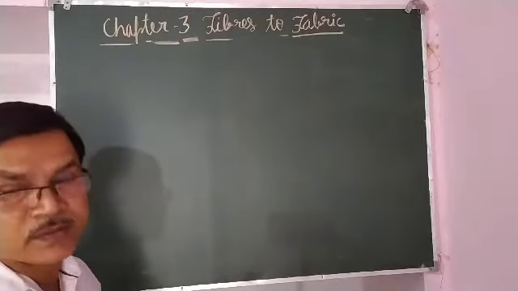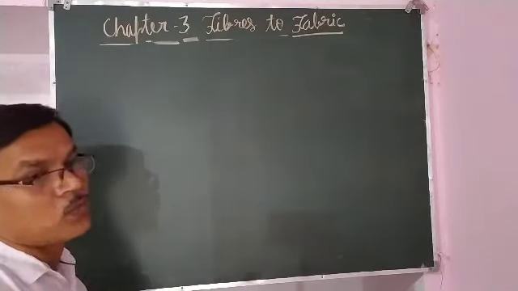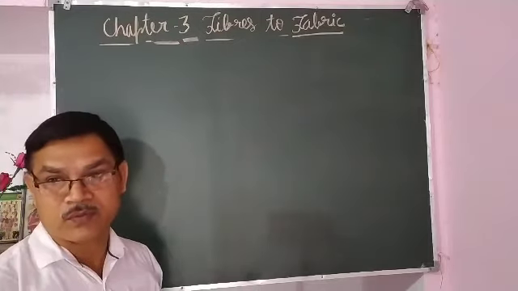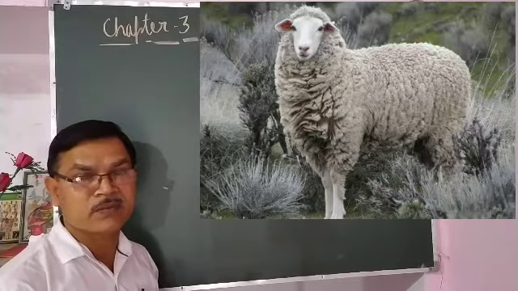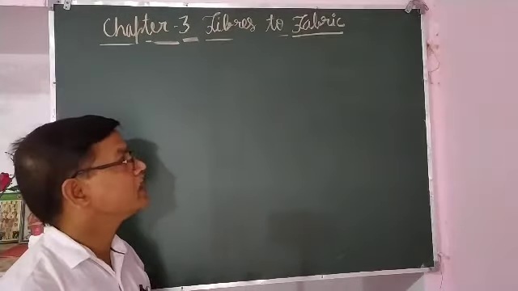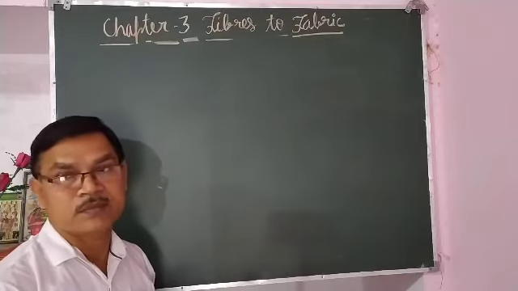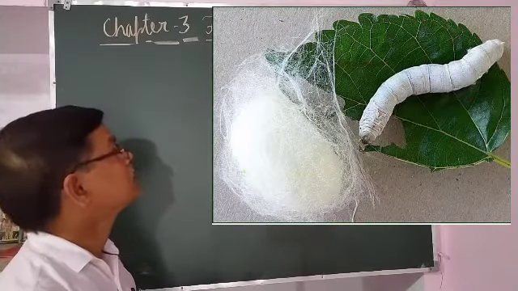In animal fibers, the examples are wool and silk. Wool is obtained from the fleece of the animals, that is the thick fur found on the body of animals, that is used for making wool. And silk is obtained from the silkworm, that is the larva of the silk moth.